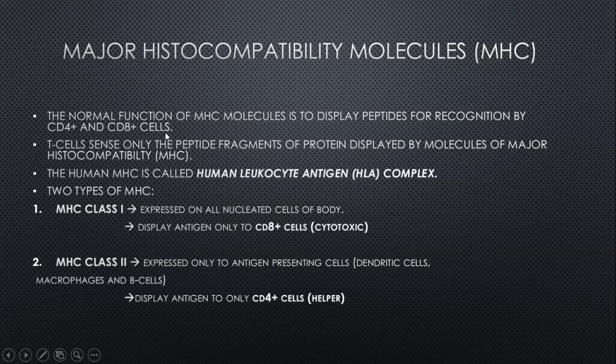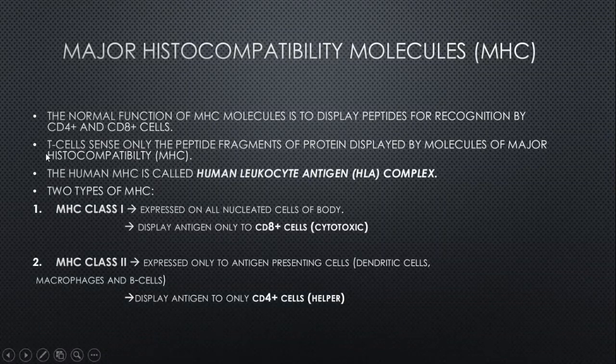It basically displays antigens, the foreign substances, to these cells. T cells sense only the peptide fragments of the protein displayed by molecules of major histocompatibility complex. So all the types of T cell are activated only when they bind to the antigen molecule presented by MHC protein.